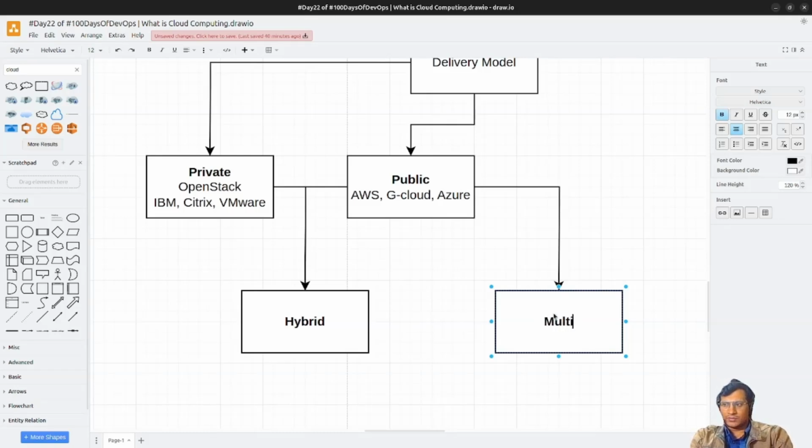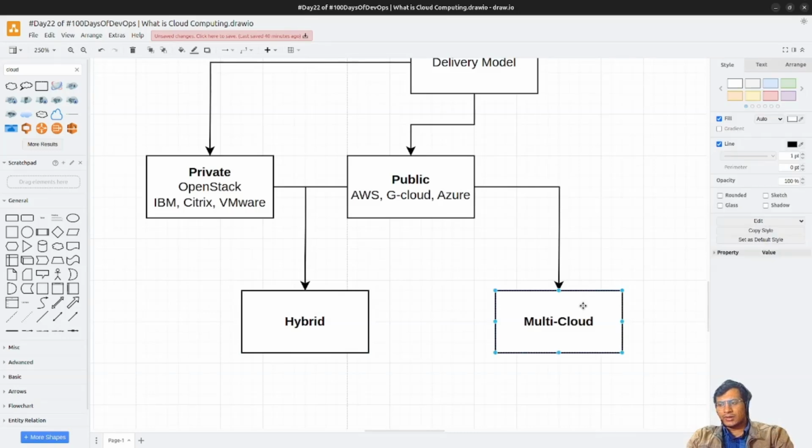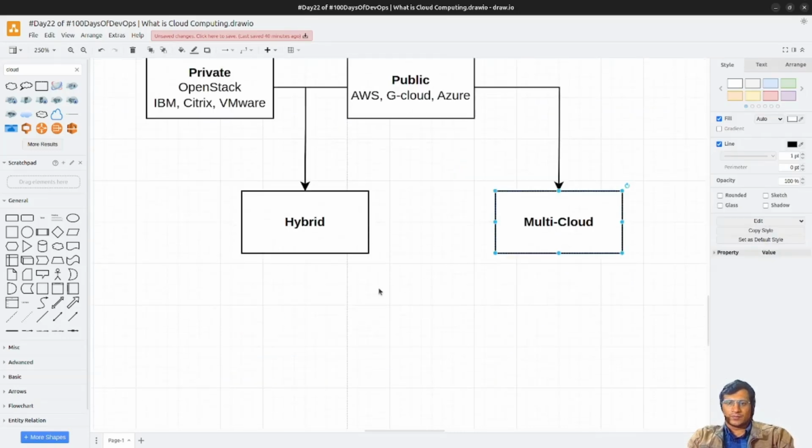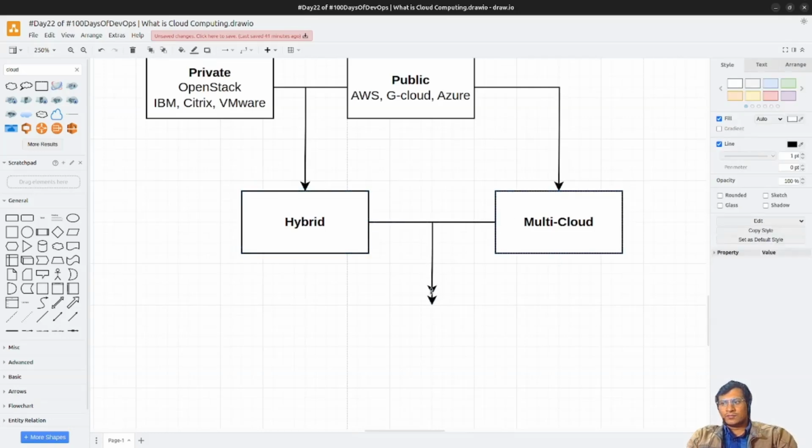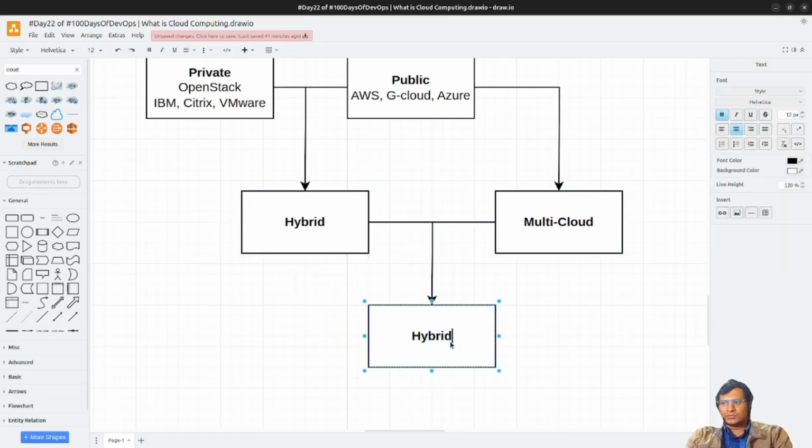Multi-cloud setup. So multiple cloud providers are integrated together to provide a very resilient solution. So that is called multi-cloud. And there is also one more concept over here, that is when hybrid cloud and multi-cloud merge, which is called hybrid multi-cloud. So let's just say hybrid multi-cloud.